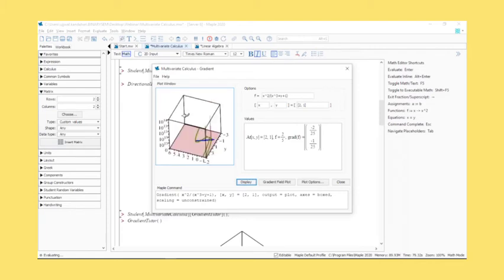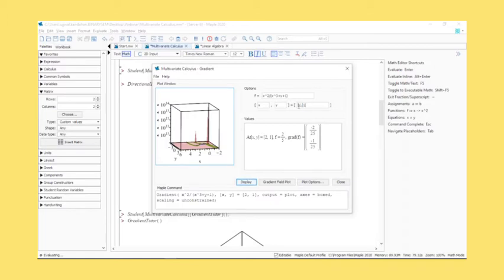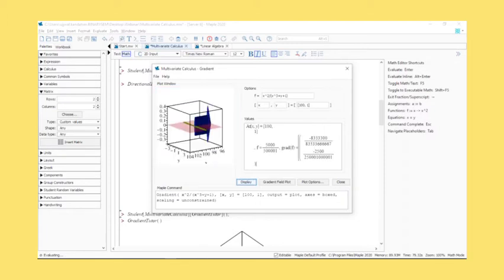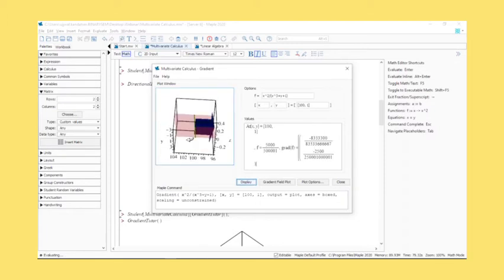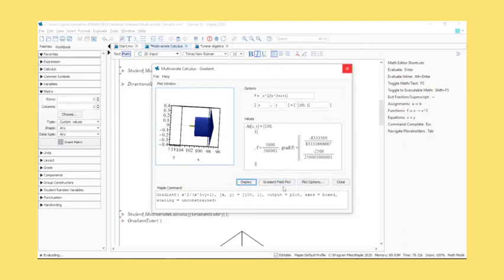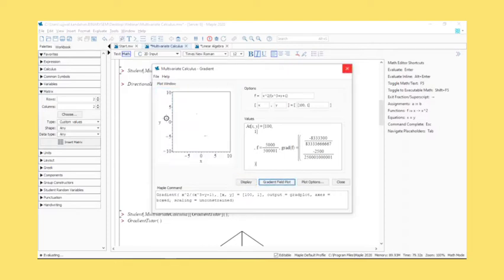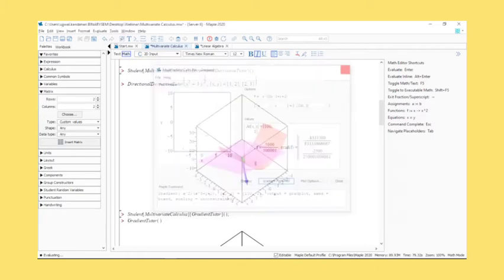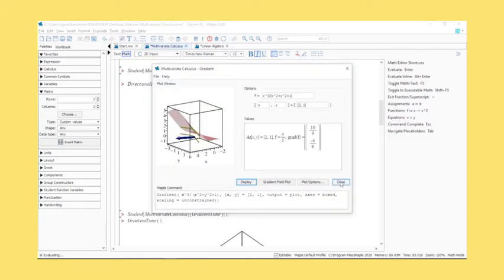You can see the values here have changed. So how you want to actually work it is completely up to you. And you can have any sort of values for x and y. Again, gradient field plot as well can be seen. Similar sort of examples have been covered here as well.